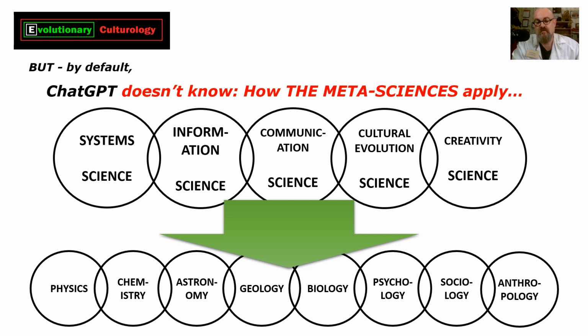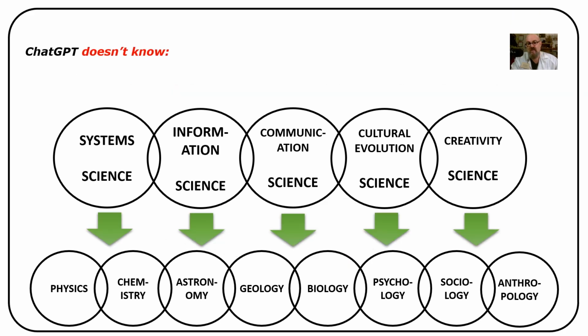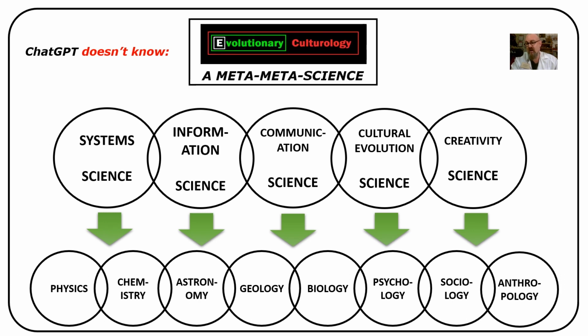So the other problem is not only does it not know about the meta sciences and how they apply individually to all the individual sciences, but it certainly doesn't know about EvCult, which is a meta science, because it goes a step beyond even systems science and reduces all systems and units of culture or tools to their simpler scientific structural and functional entities, fractal holon partons.